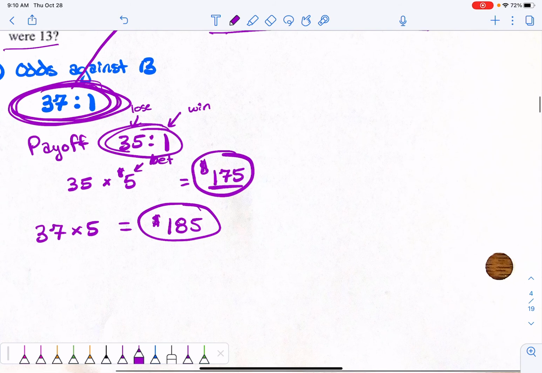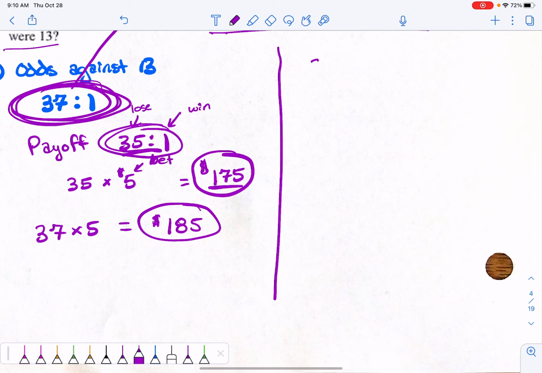Okay, now I'm going to do one more example, and let's say instead of being 35 to 1, let's say that we have, let's do a 30 to 6. Okay, so we still have 36 slots. No. I want to do this. It would be like 32 to 6, okay? Let's say you have a 32 to 6 chance, right? But the casino's paying out 30 to 6, right? Okay, because they're going to pocket that extra 2, or really $10, okay?